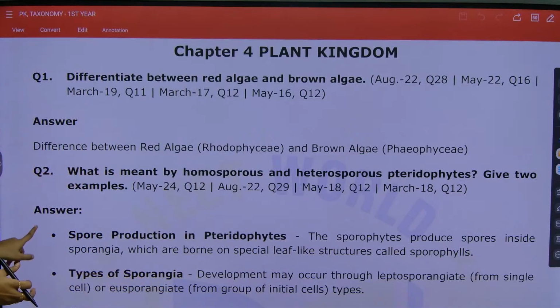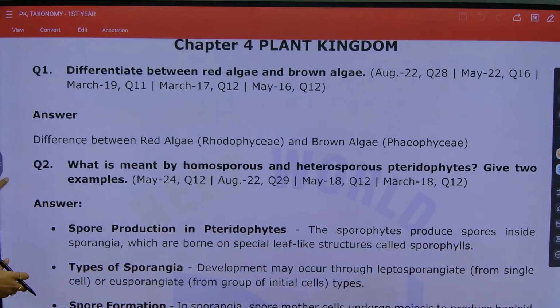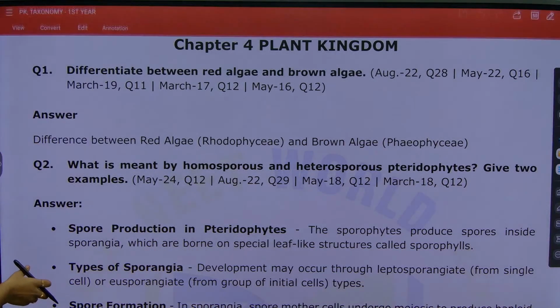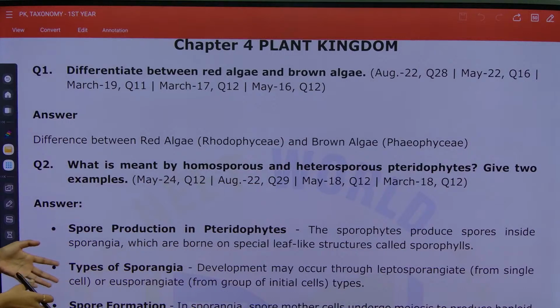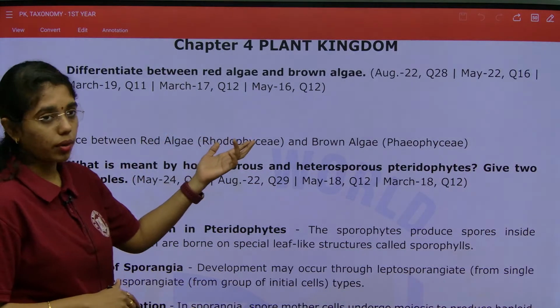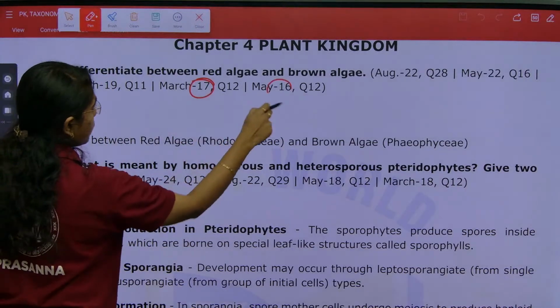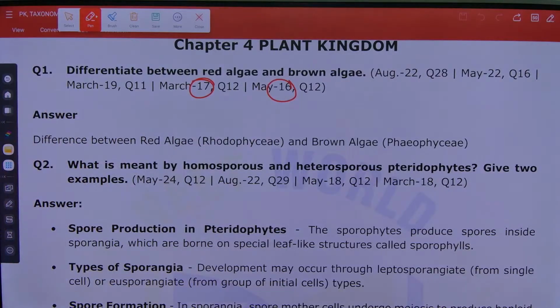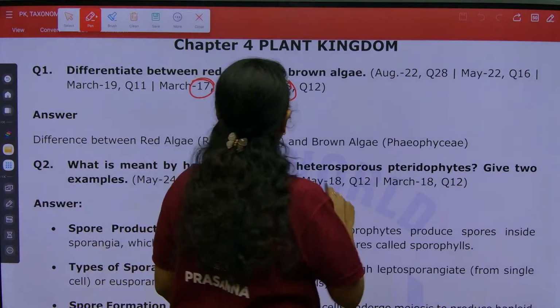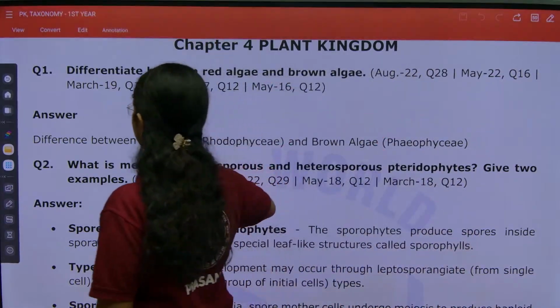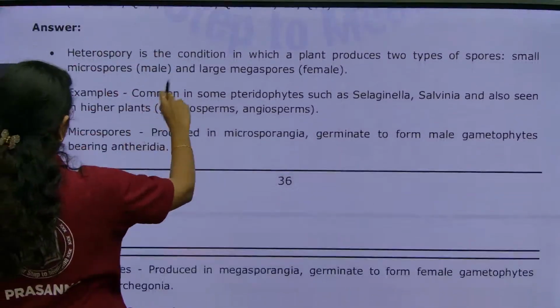First is differentiate between red algae and brown algae, that is between Rhodophyceae and Phaeophyceae. This question has been asked multiple times in your previous exams, in August 2022, May 2022, 2019, 2017 and 2016. So it is a much repeated question. This is differentiated in a tabulated form. I will show you.